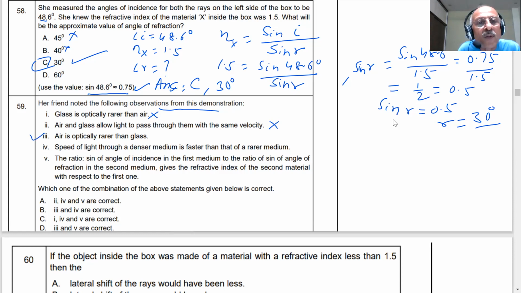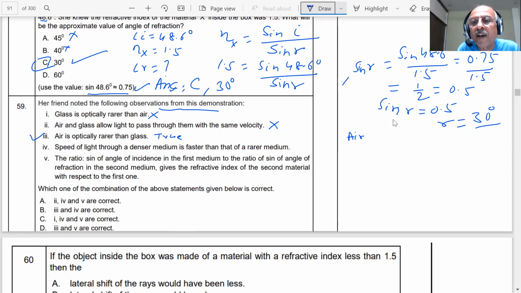Yes, you know that this is correct. This is true, student, that air is rarer. Air is rare, and glass is dense. That we know. That is correct. The refractive index of glass is more. Correct. Speed of light through denser medium is faster. Is that true? No. In denser medium, the speed of light will become slower.